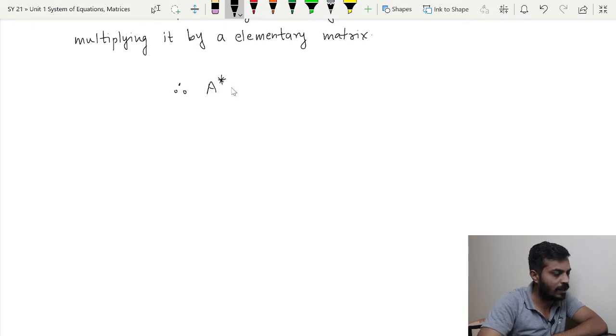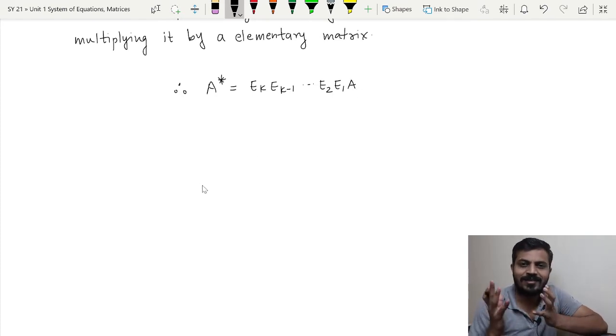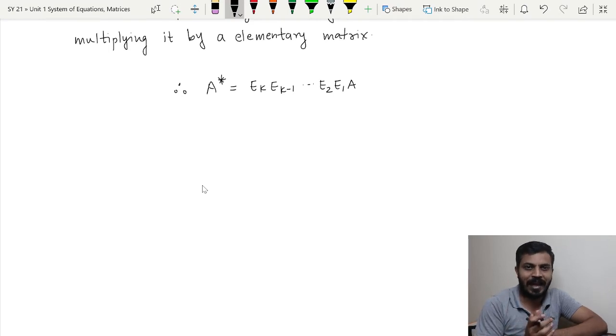So this A star is obtained by performing some k elementary row operations on the matrix A. Now since this theorem is talking about two things, this is an if and only if statement, right? So first of all we have to assume that this matrix A is invertible, and by using it we will show that this A star is invertible, because A star is nothing but what? Its echelon form.